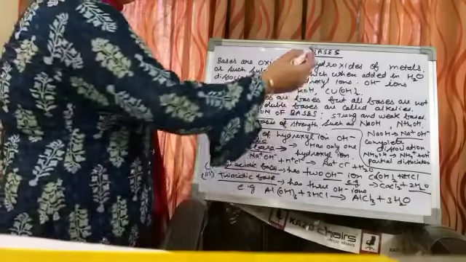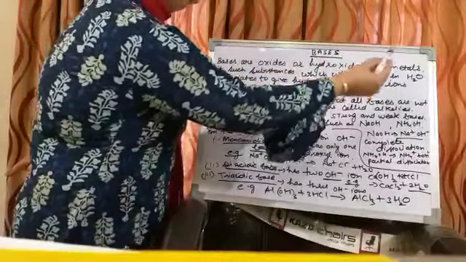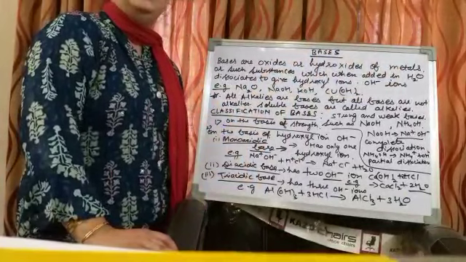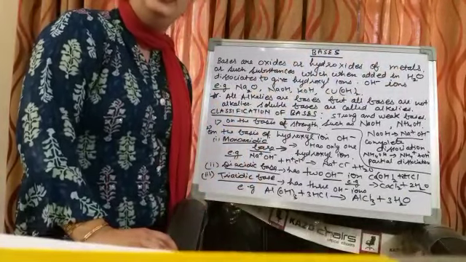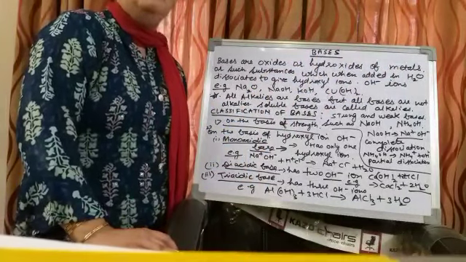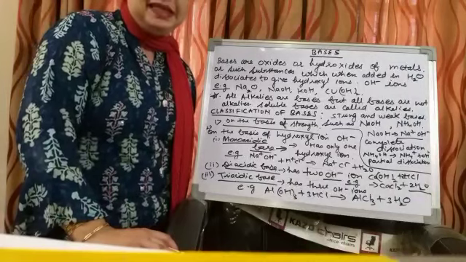Now let's start with the definition. Bases are oxides or hydroxides of metals. This is the definition, that bases are either oxides or hydroxides of metals. So what are metallic oxides? Metallic oxides and metallic hydroxides are known as bases.